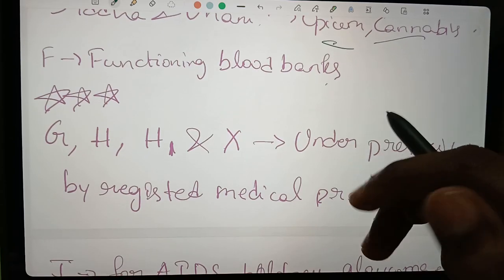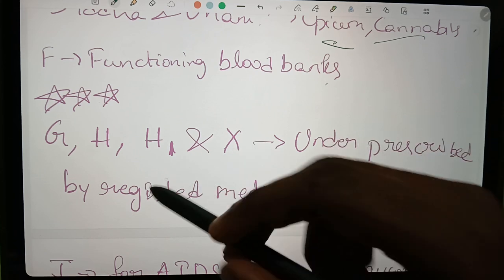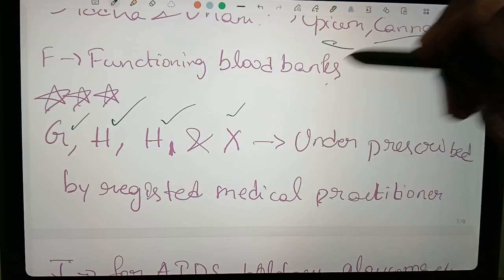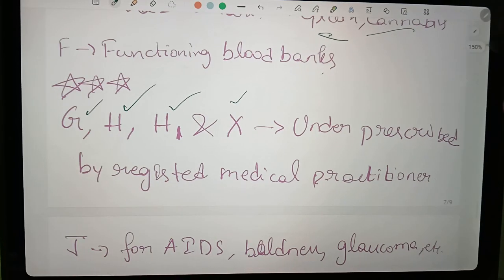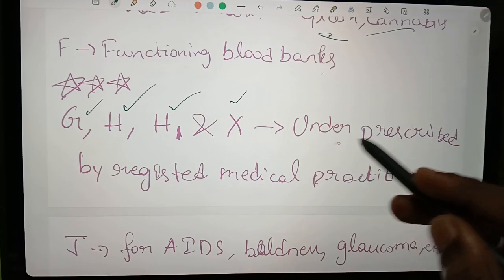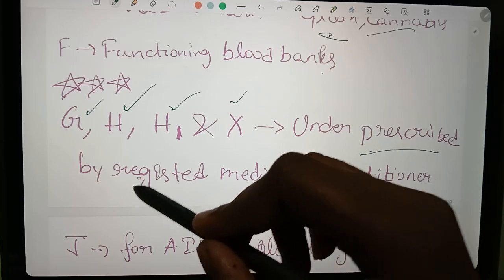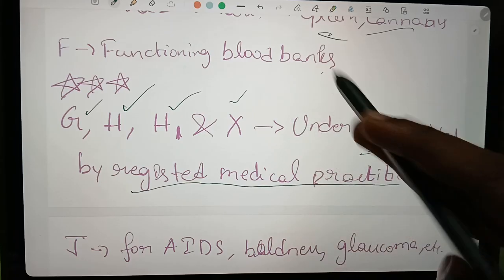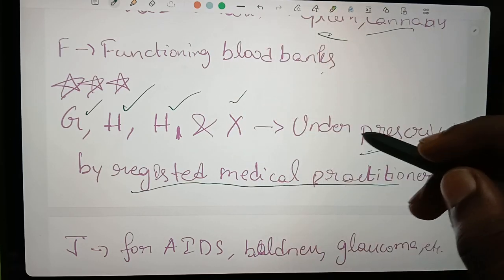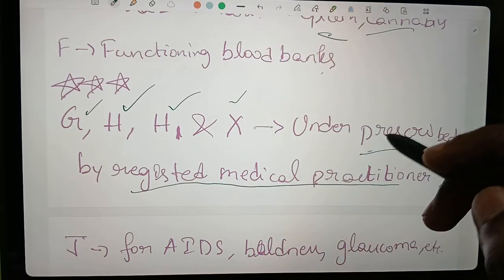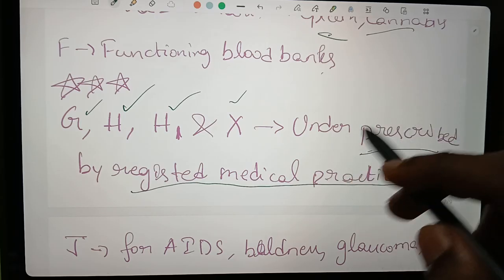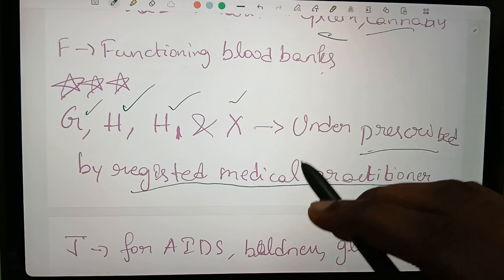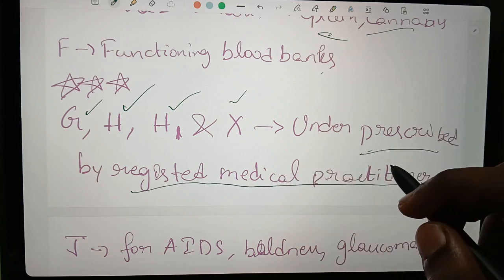These are most important: Schedule G, H, H1 and X. These four are most important because they are drugs to be prescribed by a registered medical practitioner. So the drugs under these four schedules should be given only with the approval of a registered medical practitioner.